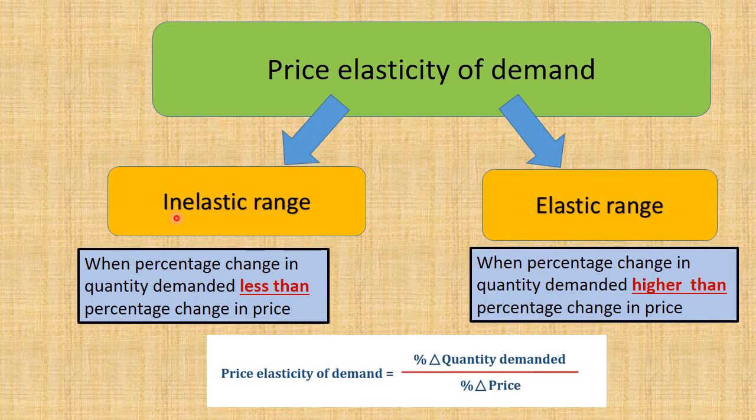Therefore we can express it like this. In the inelastic range, the percentage change in quantity demanded is less than the percentage change in price. Here in the elastic range, the percentage change in quantity demanded is higher than the percentage change in price. That means for the change in price, there is high responsiveness of the quantity demanded. But in the inelastic range, for the price change, the quantity demanded has less responsiveness.